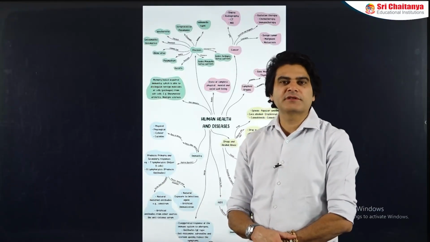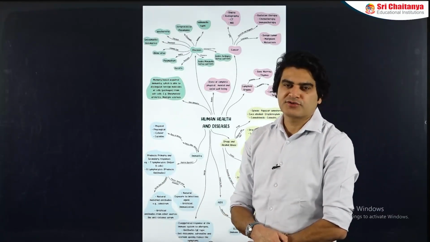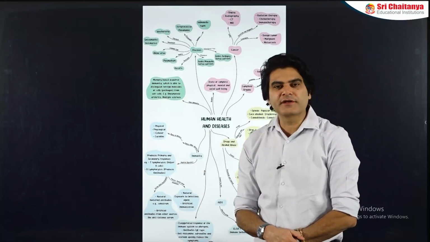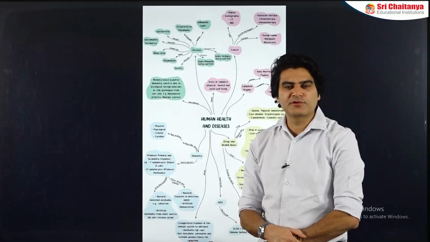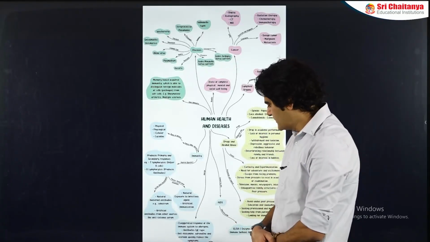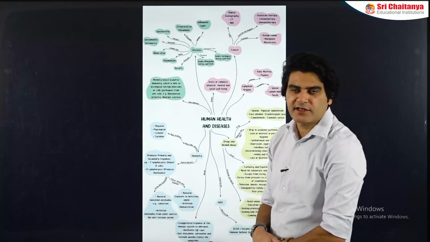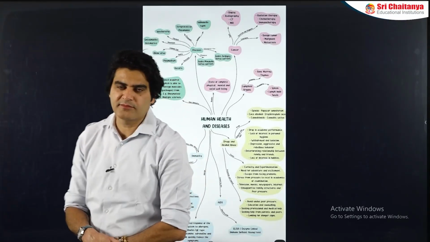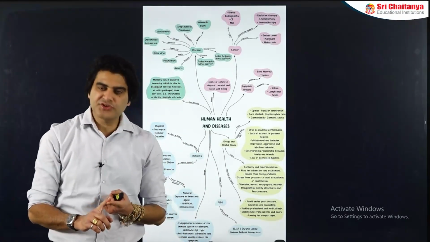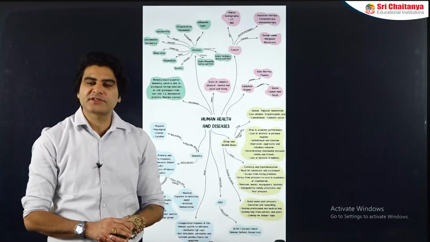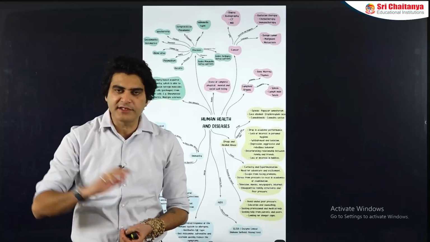For example, as a fetus, when you are inside the body of your mother, IgG antibodies come from the mother across the placenta into your body. So that is antibodies coming from some other source into you. After birth also, when we start feeding on the mother's milk, colostrum, the yellowish fluid produced in the initial few days of lactation, and the actual mother's milk produced for a few months to years after lactation, they also contain antibodies. What are the antibodies present in colostrum and milk? IgA antibodies. So IgG antibodies across the placenta, IgA antibodies coming through milk. These are antibodies coming into the fetus and the newborn respectively from the mother.